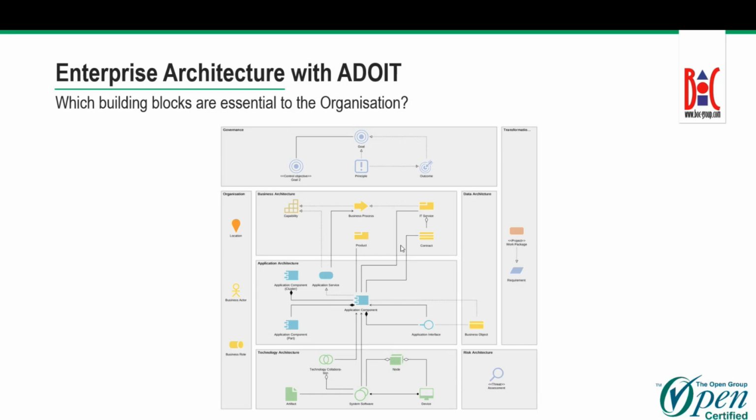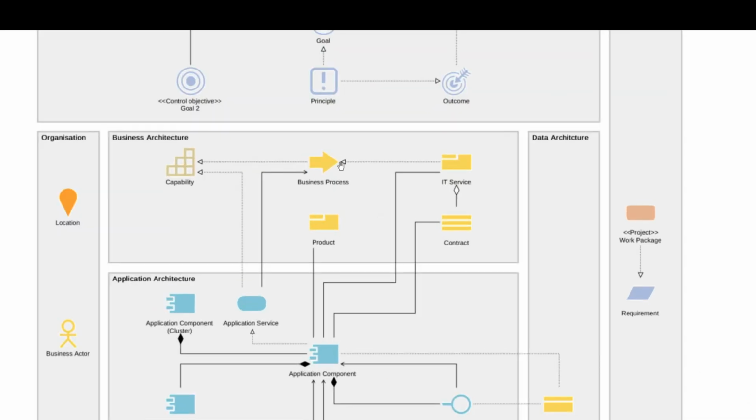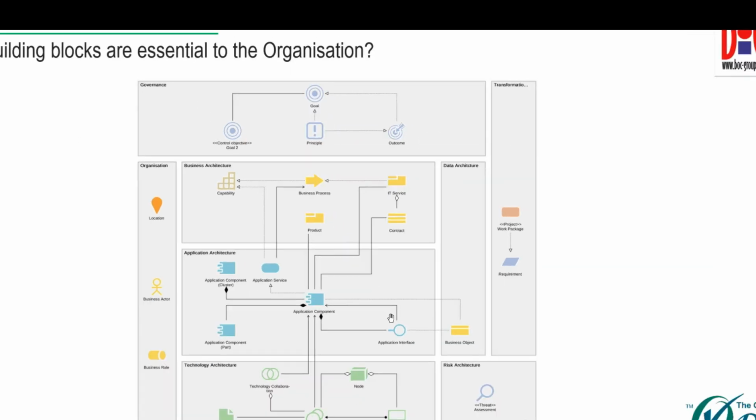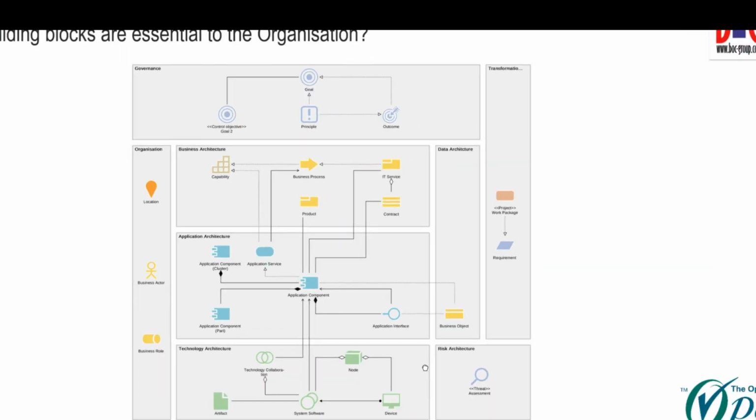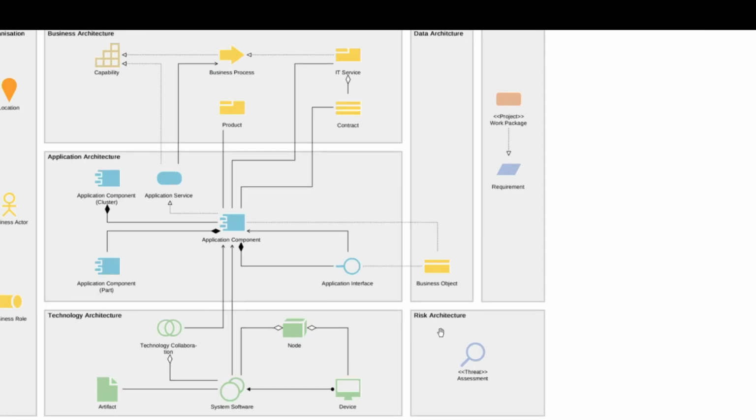Now in ADOIT, we do have also the business process modeling tool that allows us to focus a bit more detailed on the process side. So we can create processes in a BPMN 2.0 fashion. And also in ADOIT GRC, that's our third tool, we do have, as you can see down here, threat assessment, but it's much more powerful, I would maybe use that word, as you have a lot of workflows behind it. So these are different tools, different products that can be incorporated into ADOIT.